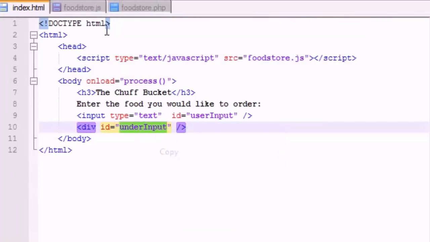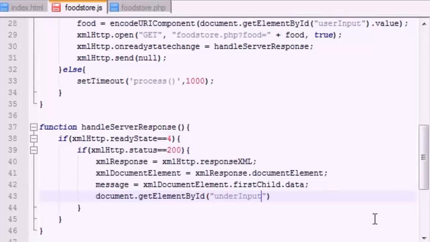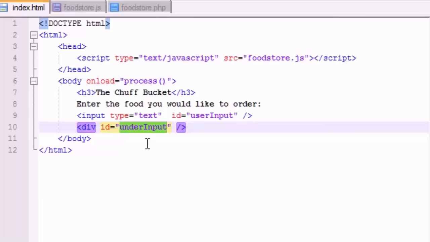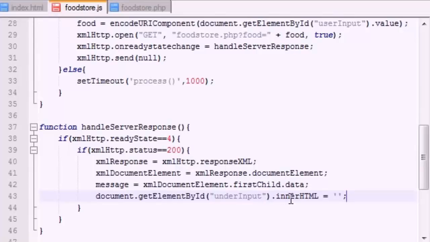Under input. Alright, so now we access the element right here, and what we want to do is set the inner HTML equal to... and the inner HTML is basically the HTML in between the divs. So basically, the inner HTML is the stuff that shows on the web page.